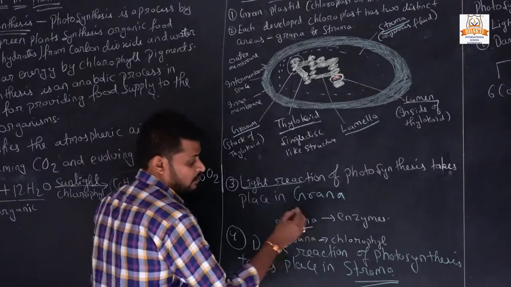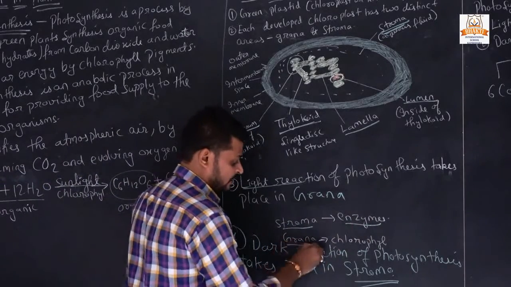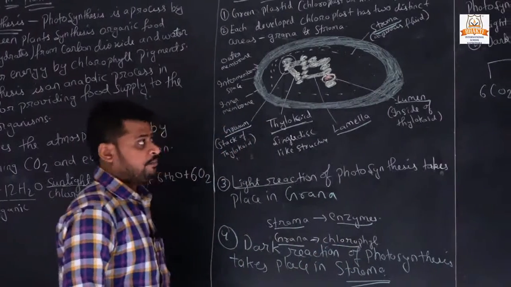In stroma, enzymes are present, and in grana, chlorophylls are present.